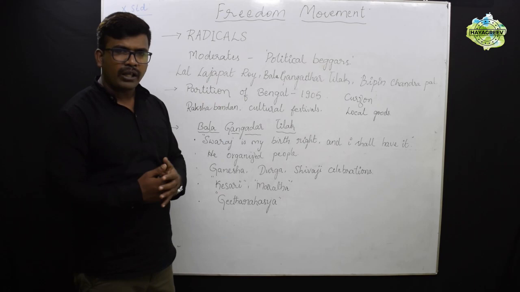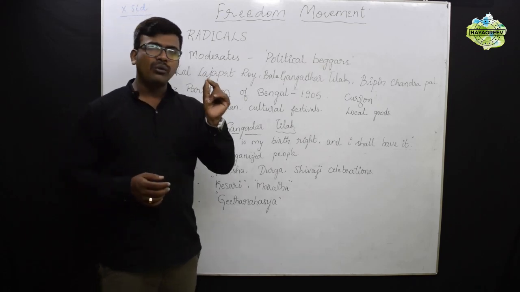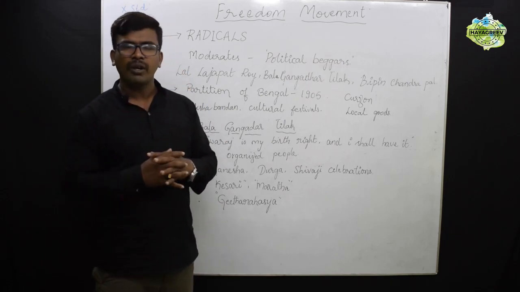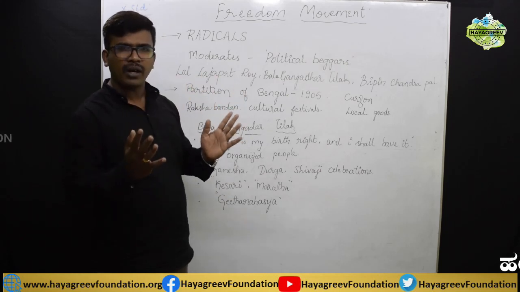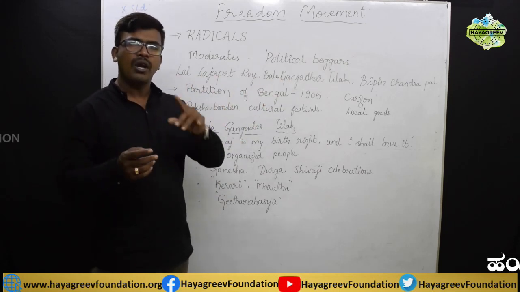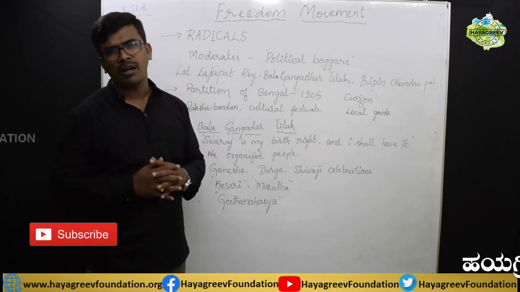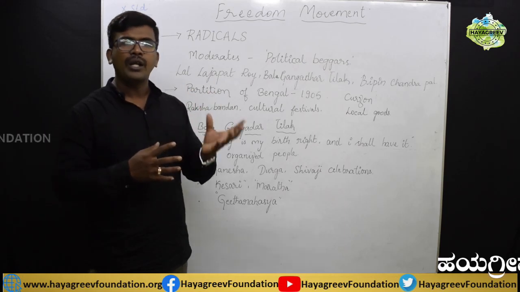They fought very bravely against this. For example, between Hindus and Muslims, the main link was the Bengali language. Why? Because though the Muslims were divided by Lord Curzon, as they were in Bengal, they knew the Bengali language very well. So this Bengali language was the main link connecting the Hindus and Muslims.